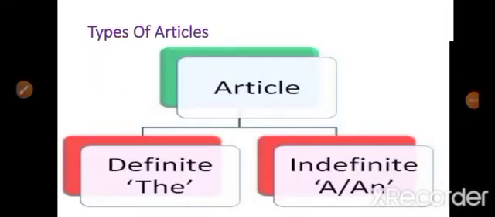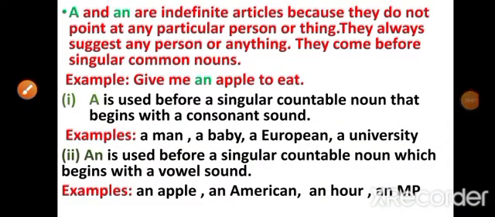Types of articles. As we know, there are two types of articles: definite articles and indefinite articles. A and an are called indefinite articles while the is called the definite article. So let's discuss indefinite articles. A and an are indefinite articles because they do not point at any particular person or thing. They always suggest any person or anything. They come before singular common nouns.